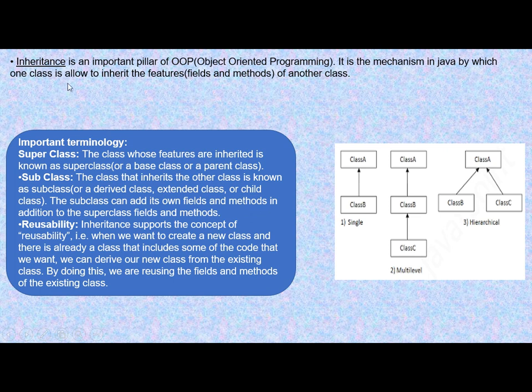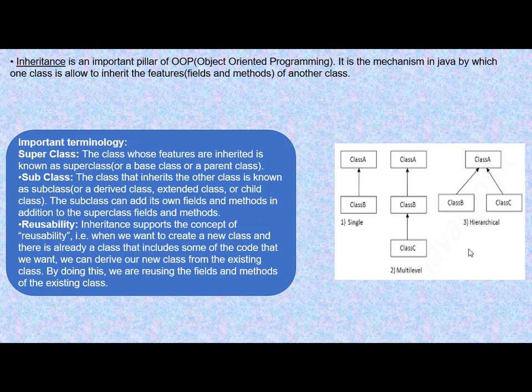Here is our next feature, that is inheritance. Now, what is inheritance? Here you can see in the picture, there are many more kinds of inheritance, but these are some of the basic ones. This is single level inheritance, this is multiple level inheritance, this is hierarchical inheritance. Inheritance means to acquire some features from the parent class.